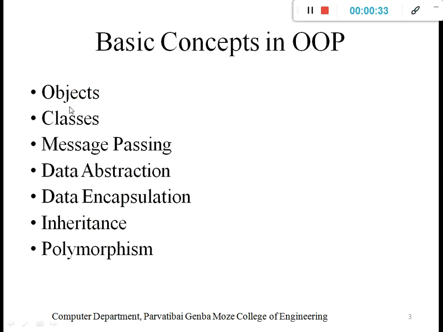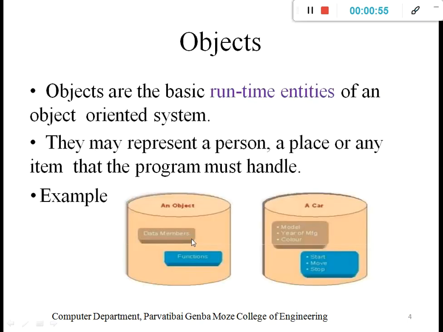The basic concepts in OOP: we already understand objects, then classes, then the message passing concept. In a previous lecture we already understood the object, classes, and message passing. In this lecture we focus on data abstraction, data encapsulation, inheritance, and polymorphism. Then we will just revise the object, class, and message passing concepts.